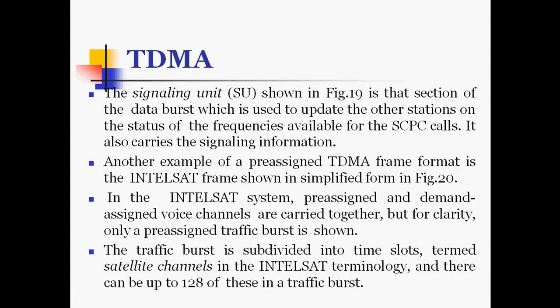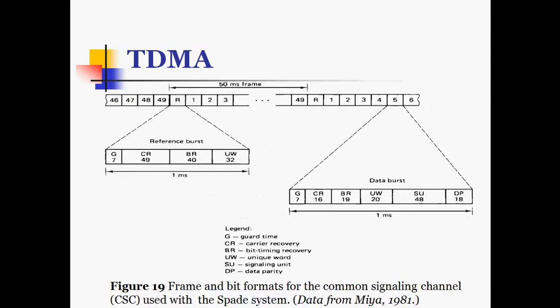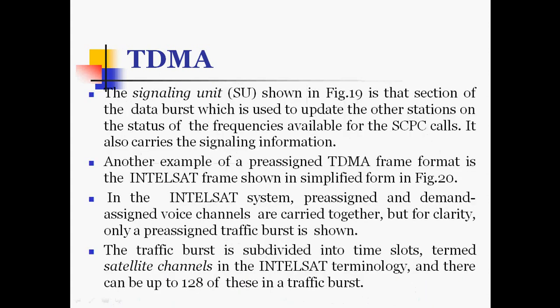The signaling unit is the section of the data burst which is used to update the other stations on the status of the frequencies available for the SCPC calls, and it also carries the signaling information. The signaling unit is only in the data burst and has 48 bits, which will be used to update the other stations on the status of the frequencies available.